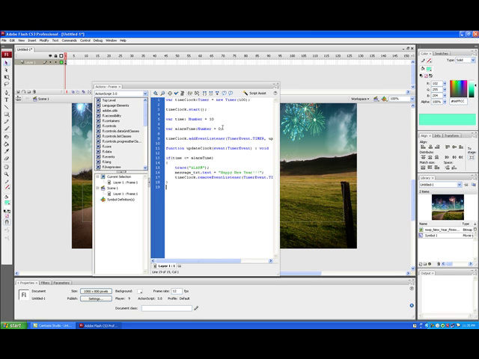Of course, if there's an if, there's an else. The else statement tells Flash to deduct 1 second from the counter every time this function is triggered.